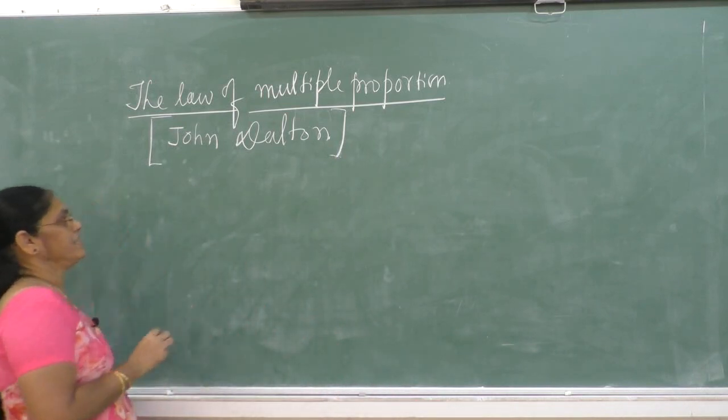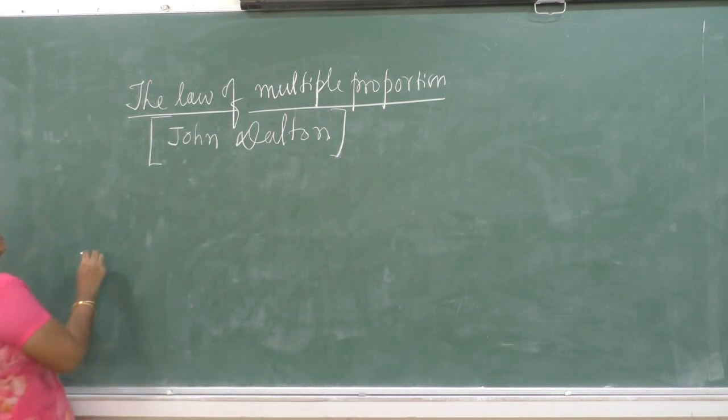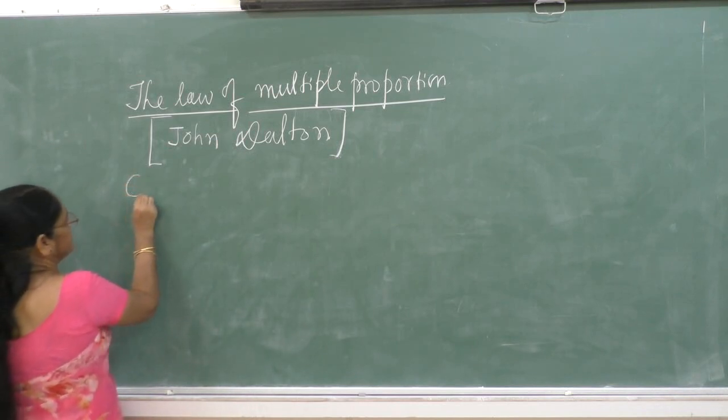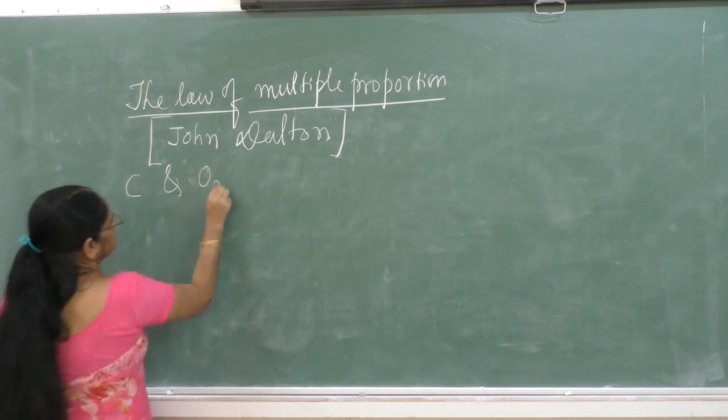So this can be explained with the example of carbon and oxygen.